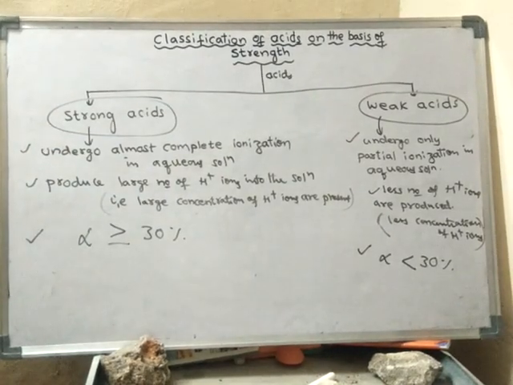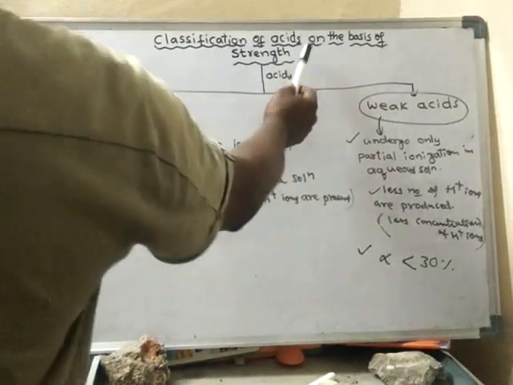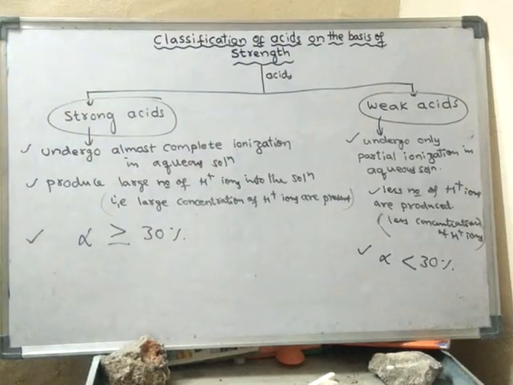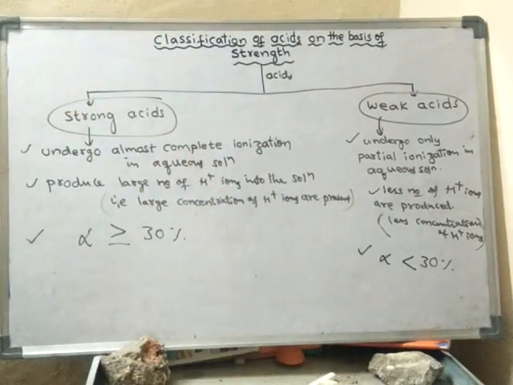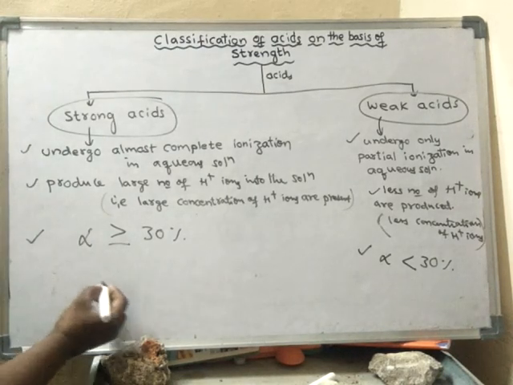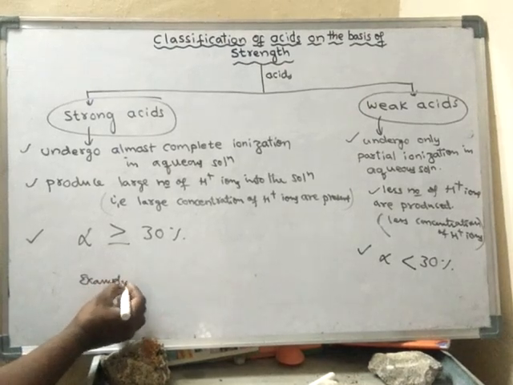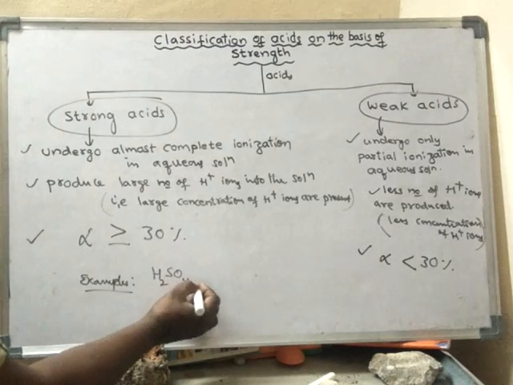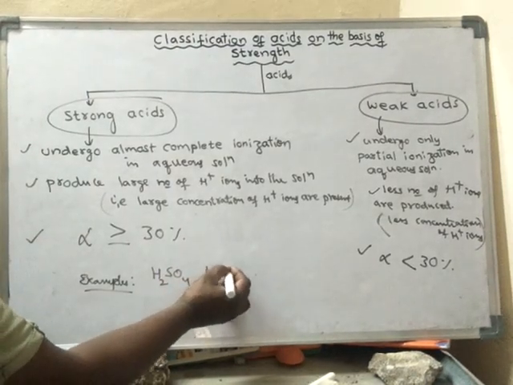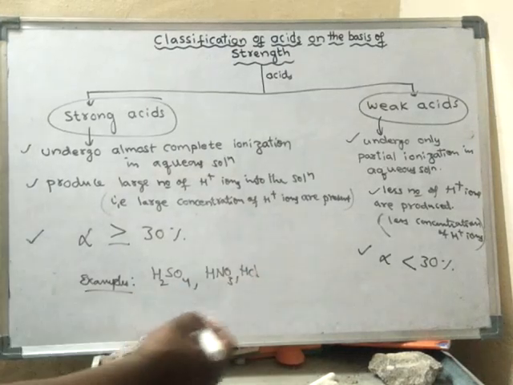So this is the way acids are classified based on the strength. Based on the strength, acids are of two types: strong acids and weak acids. Examples of strong acids: H2SO4 sulfuric acid, nitric acid, hydrochloric acid, etc.